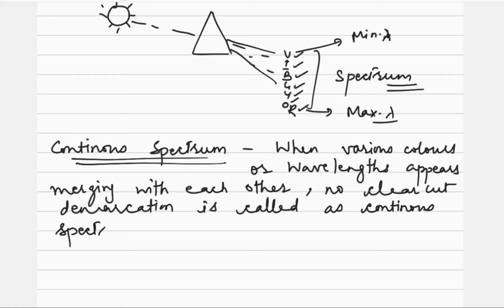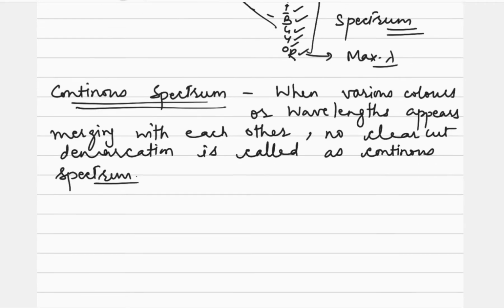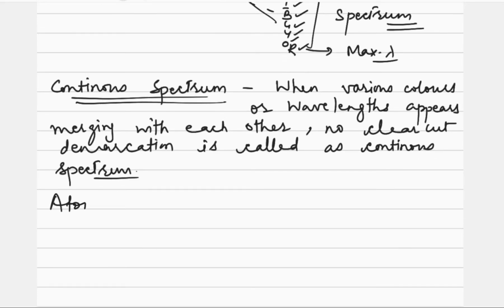In opposition to this, if we talk about the atomic spectrum, like if we take an atom, or a salt of a particular element, like a sodium atom or the salt of sodium like sodium chloride, and take the spectrum of that, then it won't be continuous. There will be certain lines appearing. That kind of spectrum is called line spectra.